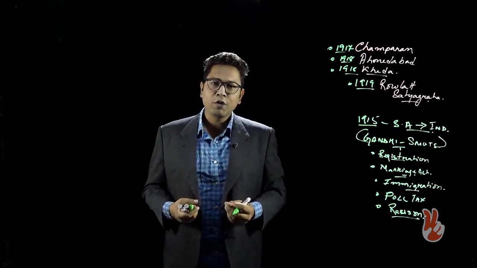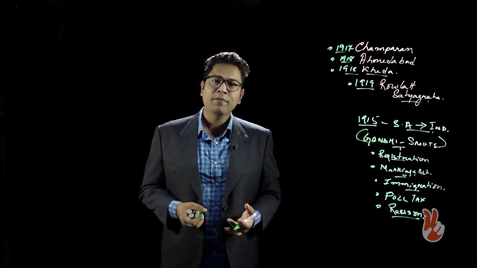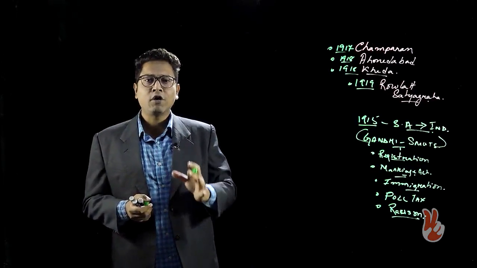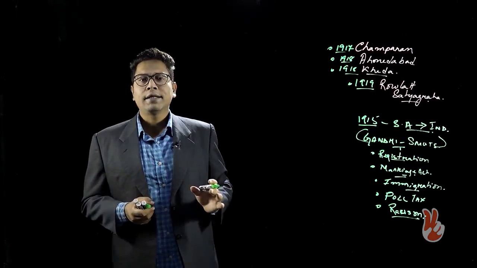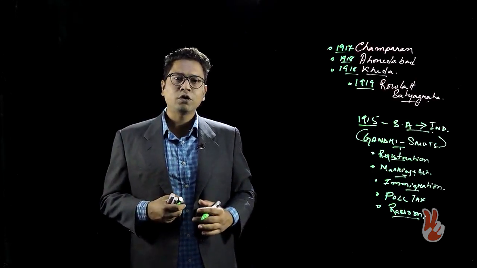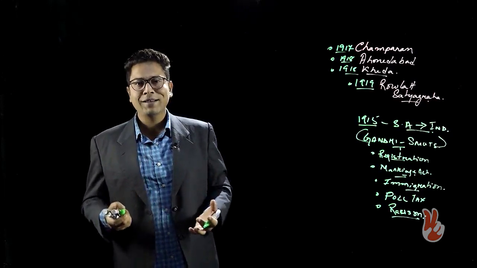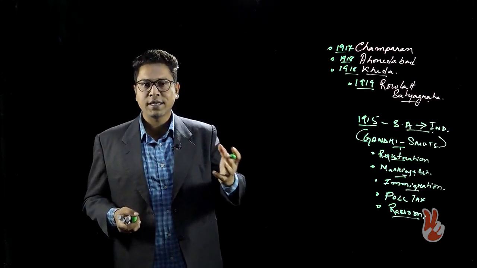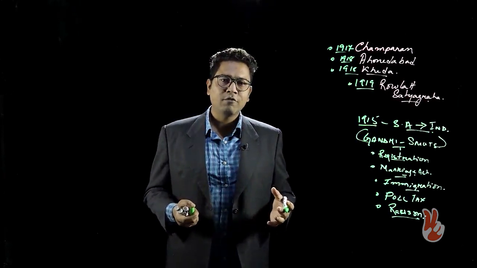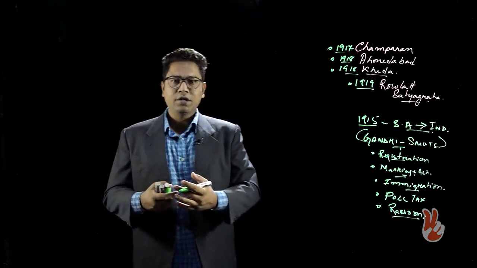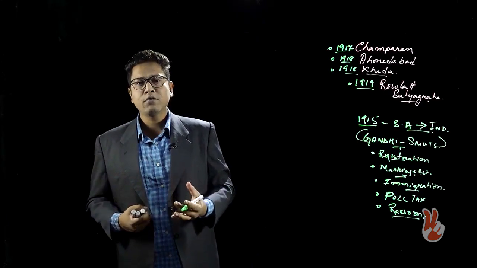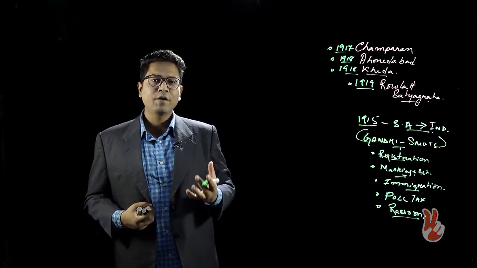In a non-cooperation movement, you stop cooperating with the government, but civil disobedience is a more proactive form of non-cooperation, in which, along with not working with the government that is ruling you, you also court arrest by defying its laws. You disobey the laws of the government and court punishment. By doing both of these things, you are trying to undermine the hegemony of the government which is ruling you.